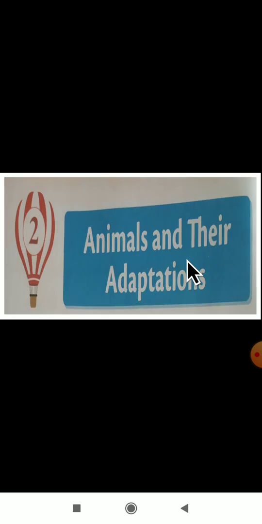The next lesson name is Animals and Their Adaptation. What is the name of the second lesson? Animals and Their Adaptation. Dear students, in this lesson we will study the body parts involved in the movement of animals, and also migration, nothing but moving from one place to another place. Again we are going to learn the different ways of breathing and the breathing organs in different animals.